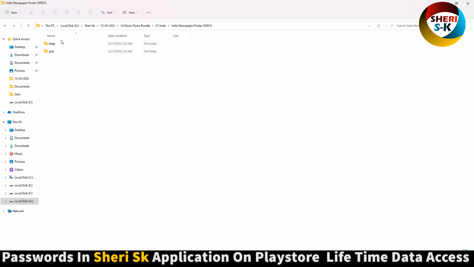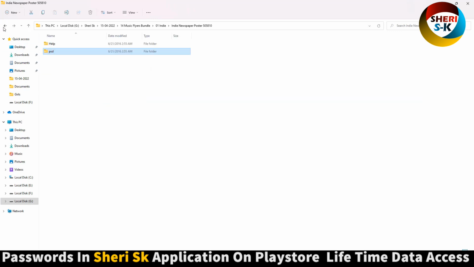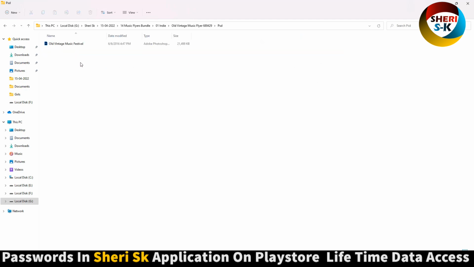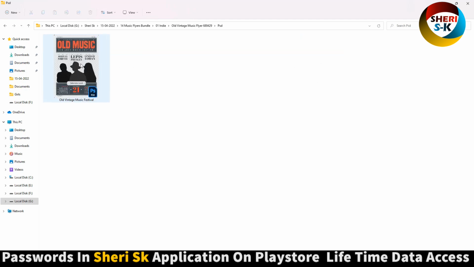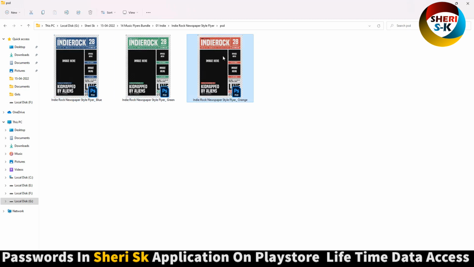Next is newspaper poster. You can import your image and write anything. Same thing is here, old vintage music. Wow, these for legend. And here is rock newspaper style flare. Import your own image.